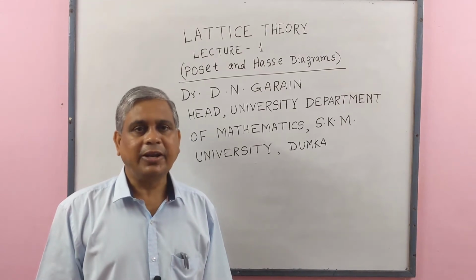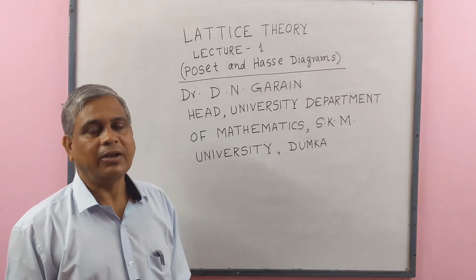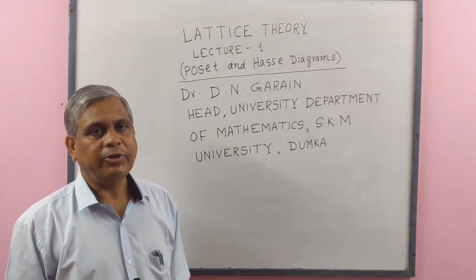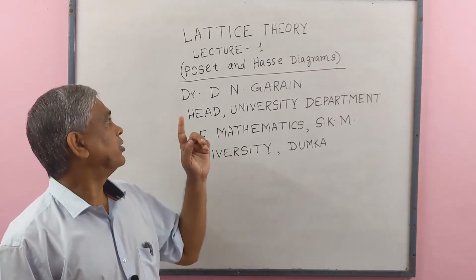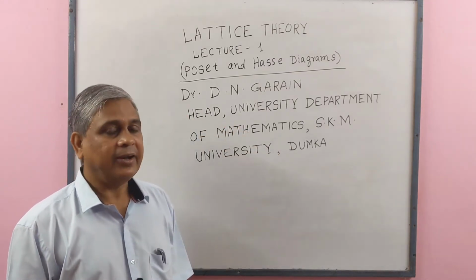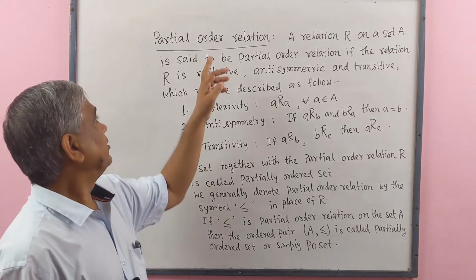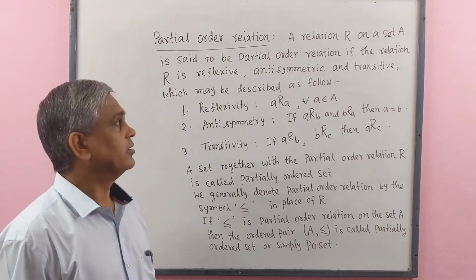Today I will deliver lecture number 1 on lattice theory, in which I will discuss poset, meaning partially ordered set, and Hasse diagram. Firstly, let us define partial order relation.